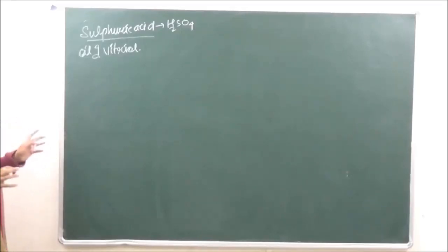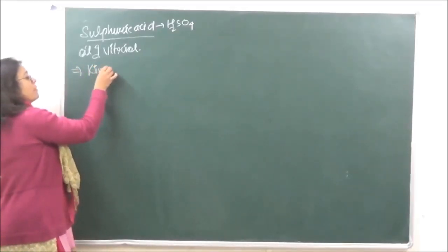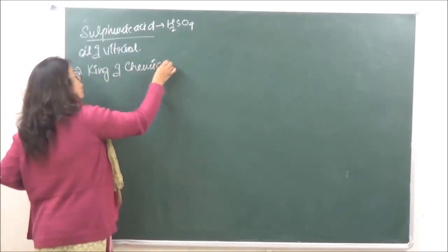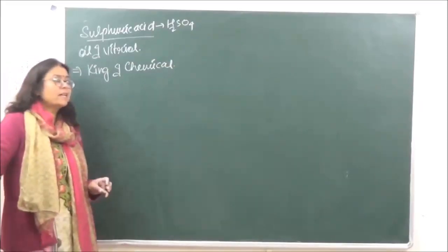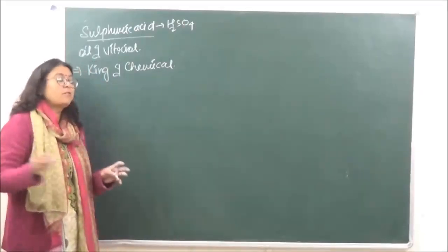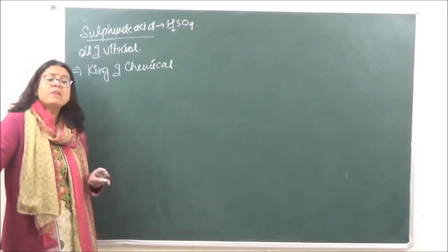Now sulfuric acid is known as the king of chemicals. And in fact, the prosperity of any country is measured in terms of how much sulfuric acid a country has. Because sulfuric acid is going to be used everywhere.